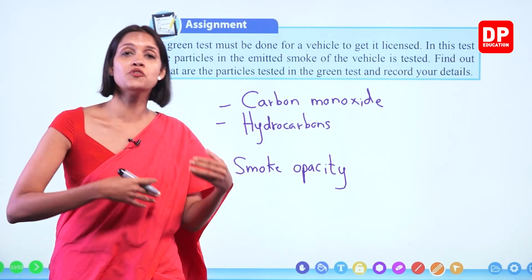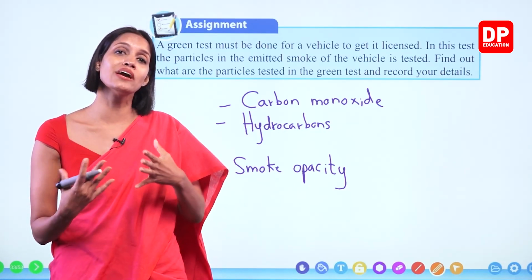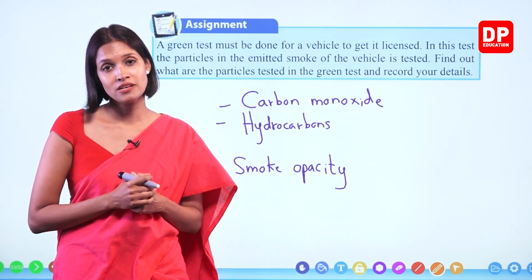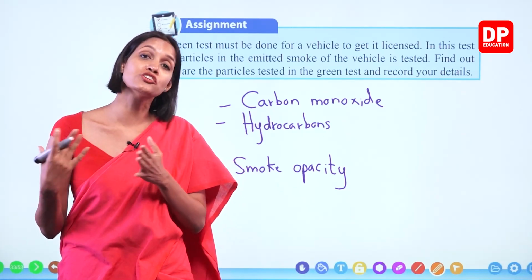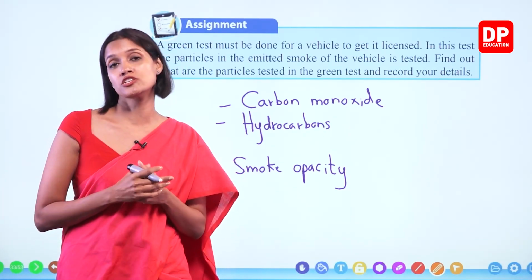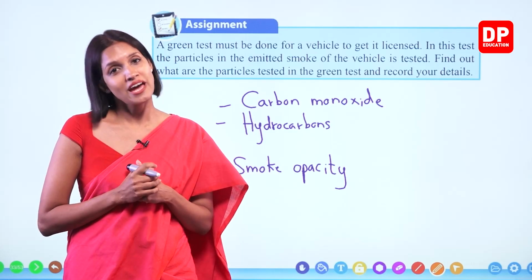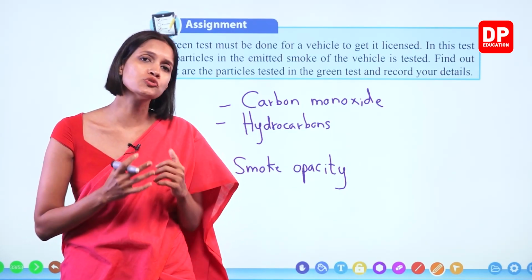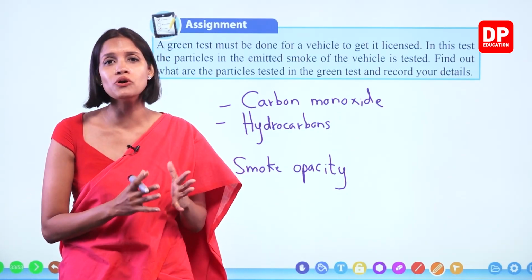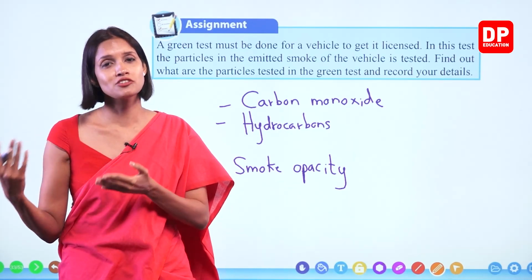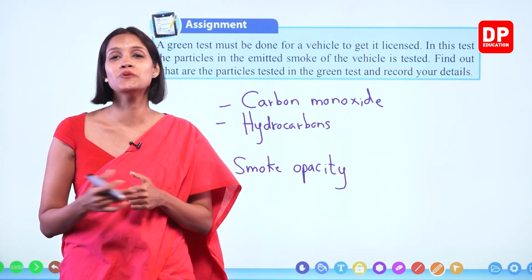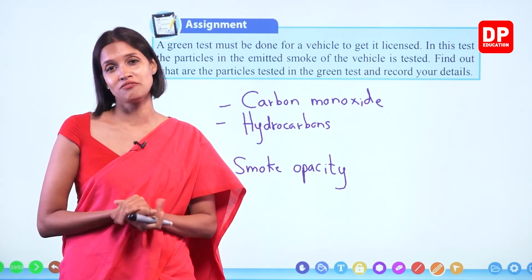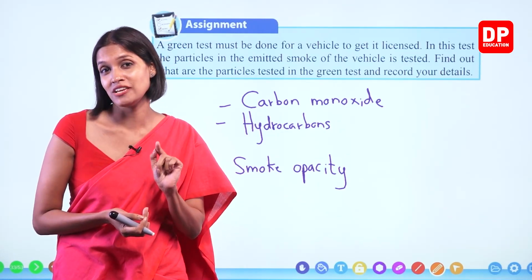If there's a breakdown, when you tune the engine, sometimes you can correct some of these problems. In that case, these vehicles will not emit harmful substances to the environment anymore. And at the same time, if the vehicles are too old, it's advised to remove them, not to use them, because it's a threat to the environment. It's not just one vehicle, children.